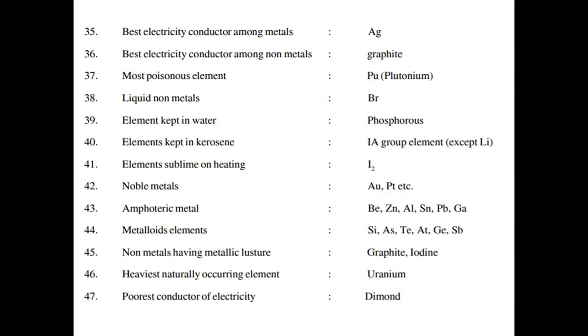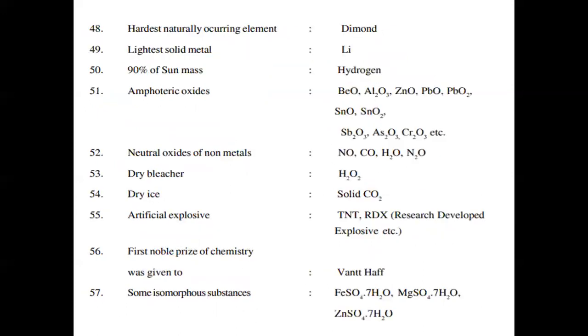Heaviest naturally occurring element, uranium. Poorest conductor of electricity, diamond. Hardest naturally occurring element, diamond. Lightest solid metal, lithium. 90% of sun mass is occupied by hydrogen.